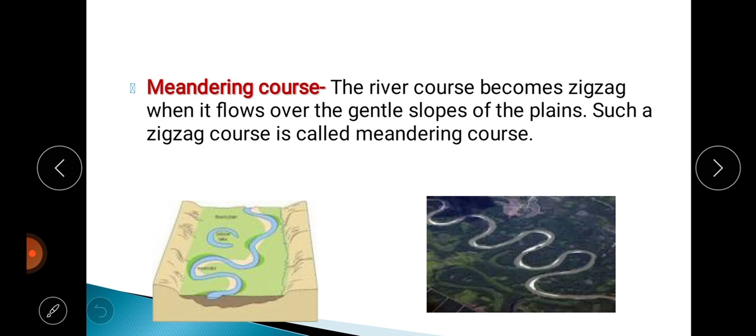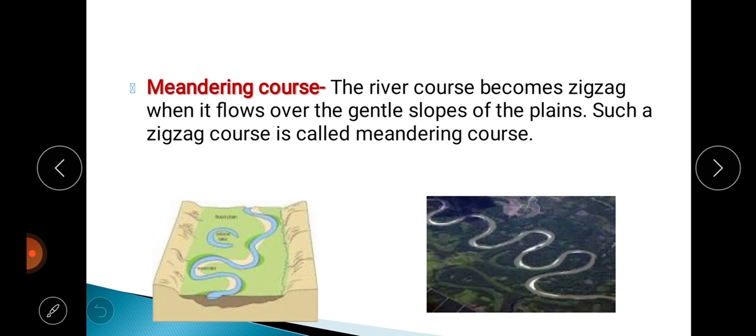Now next, you see in this picture a meandering course. That is also one work of the river that we can see. Now what does meandering course mean? When the river flows from the mountain toward the plain area, it takes a zigzag pattern, it flows like this in a zigzag manner.